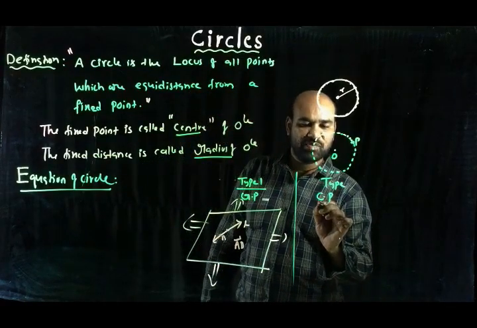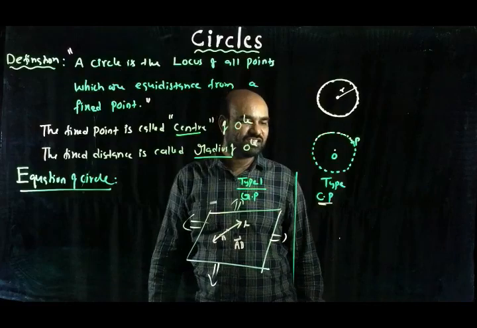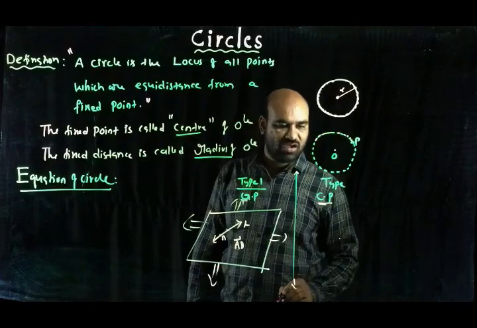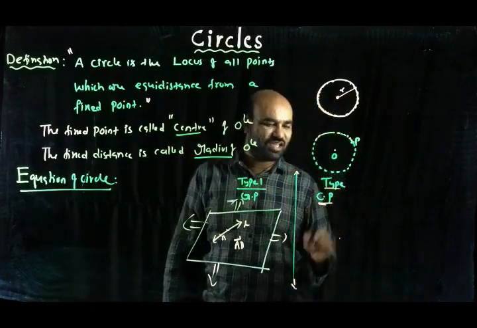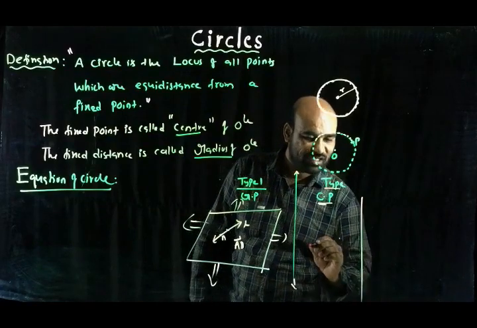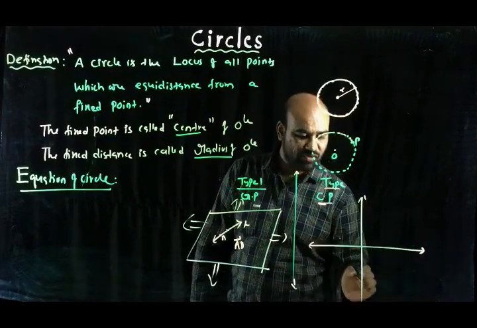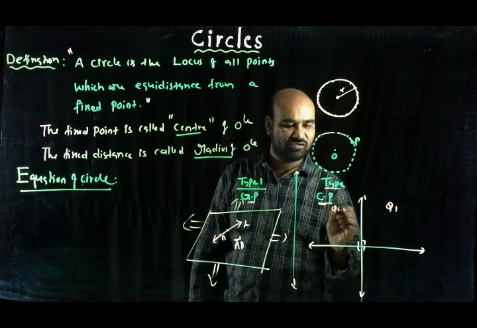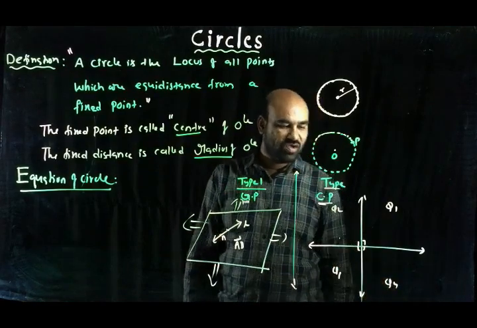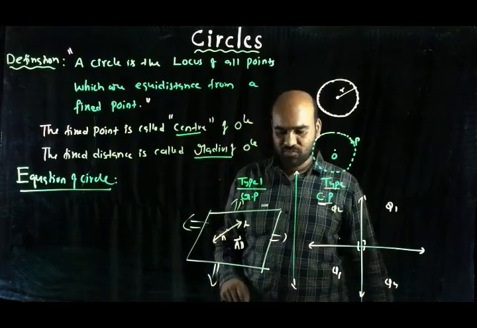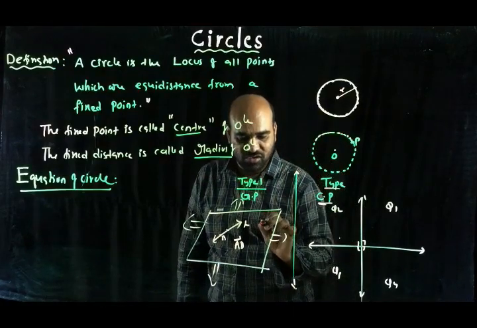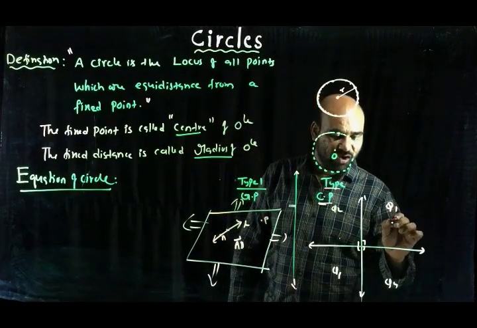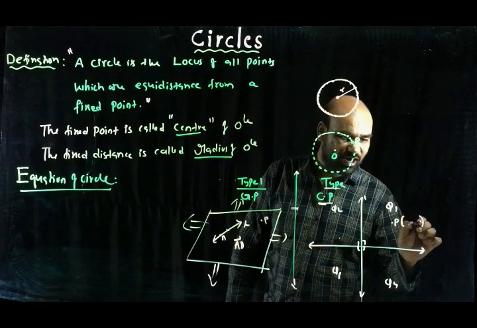Type 2 plane, the coordinate plane. Two intersecting lines divide the whole plane into 4 regions. A special case is two mutually perpendicular lines, which divide the total plane into 4 equal regions called quadrants: Q1, Q2, Q3, Q4. I want to explain the difference between these two. In this plane, you take a point as a dot followed by a capital letter. But in this plane, you take a point as a dot followed by a letter and that should be followed by an ordered pair.